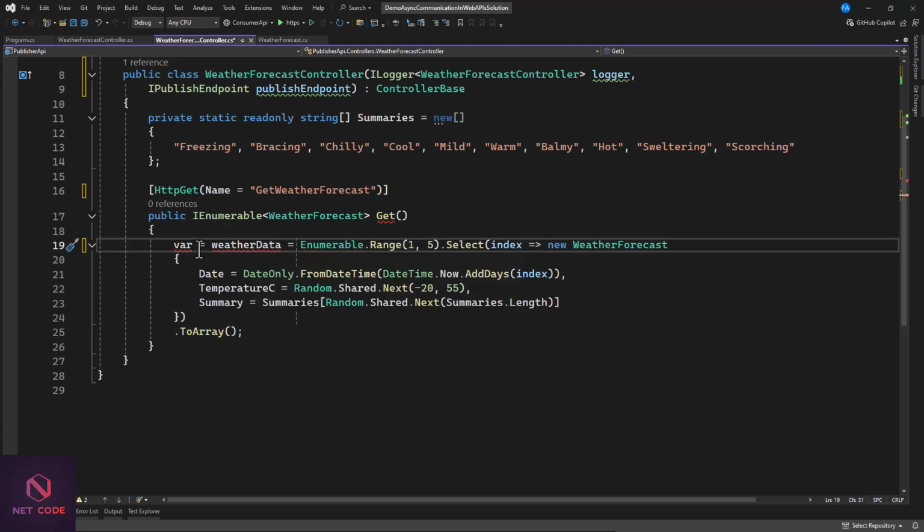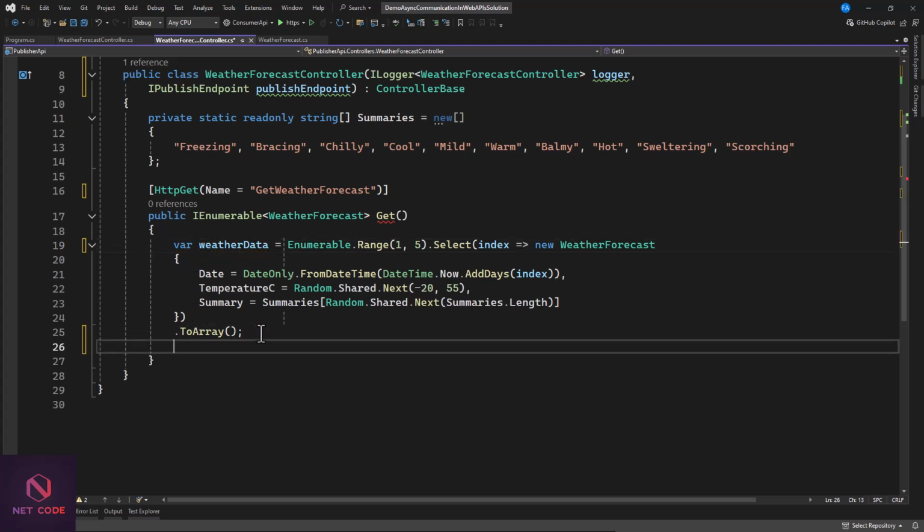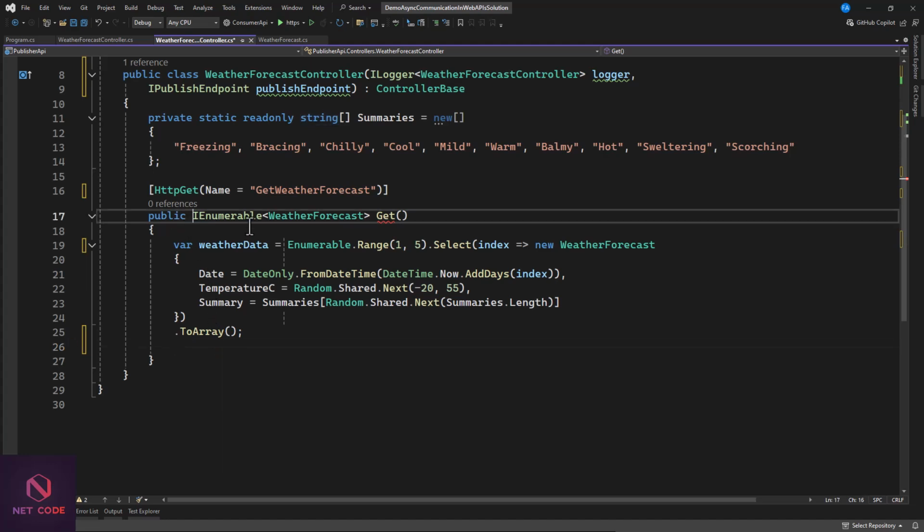Okay, so I think I need to remove this. So this is the weather data, we stored it. And now once you have it in the variable, we can now stringify it. So let's say this is string data, or maybe we can use it straight ahead. So we need not store it in here straight away. So once you have that, let's make this async, and now let's add this as a Task.